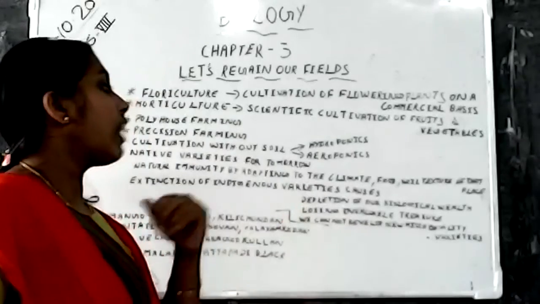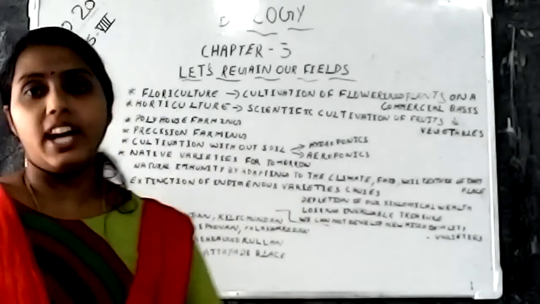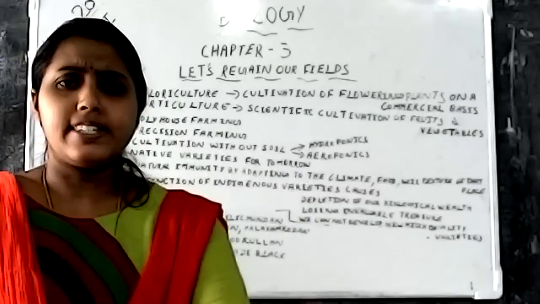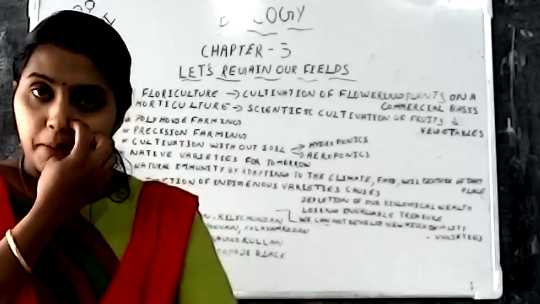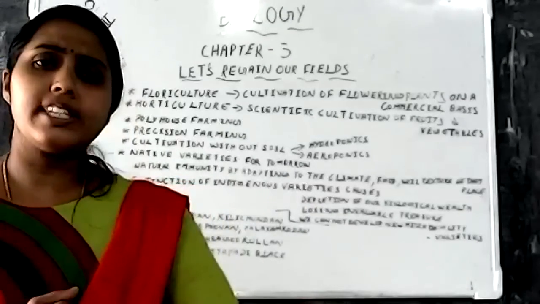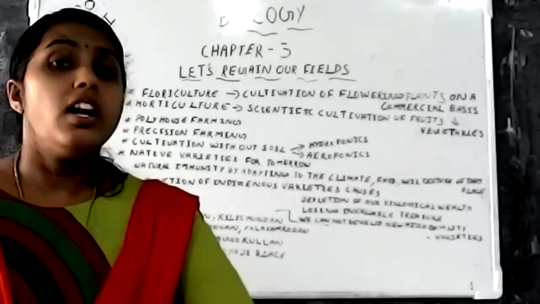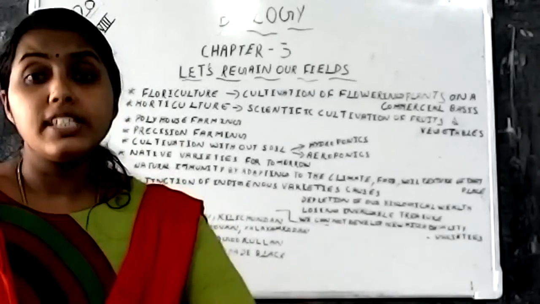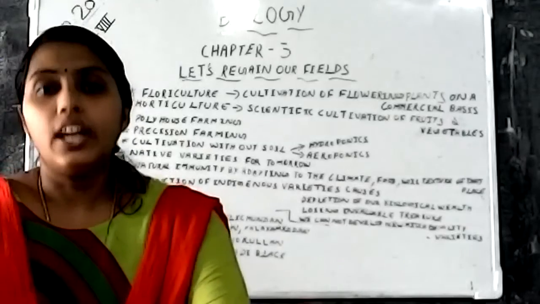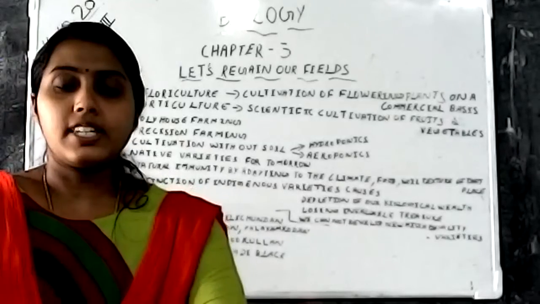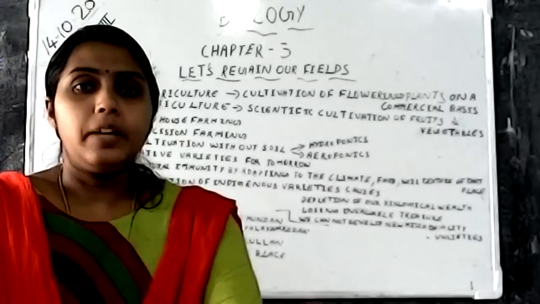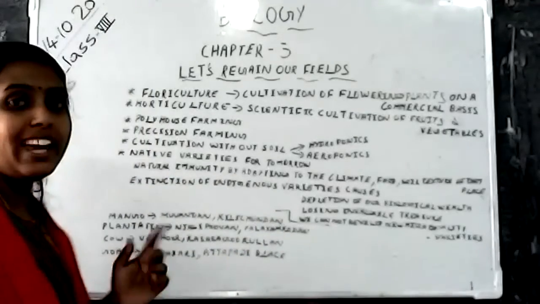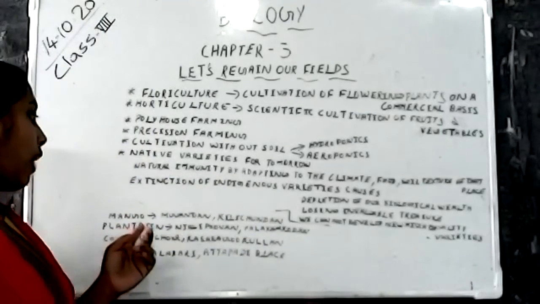Then we cannot develop new high quality varieties, hybrid varieties. Nowadays we are getting hybrid varieties. These hybrid varieties are developed with the help of these indigenous varieties. Okay, so if indigenous varieties are not there, we cannot develop the hybrid varieties in order to get a high yield. Here you can see some indigenous, locally available varieties of mango.